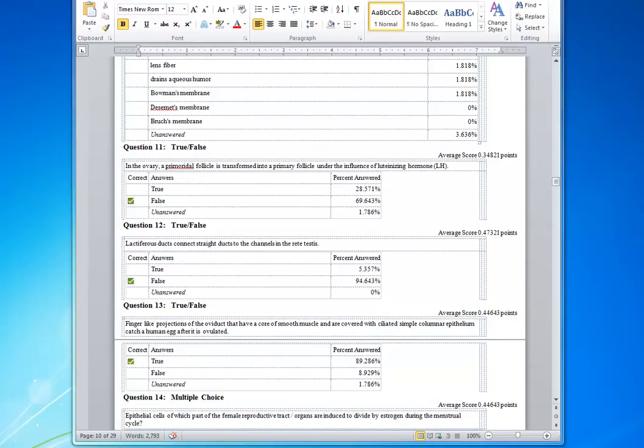If you did not get that correct, then you did not remember that the hormone that influences this transformation is the follicle-stimulating hormone, which is secreted in the anterior pituitary, the pars distalis, by gonadotropes, which are basophils. So be sure you review that.